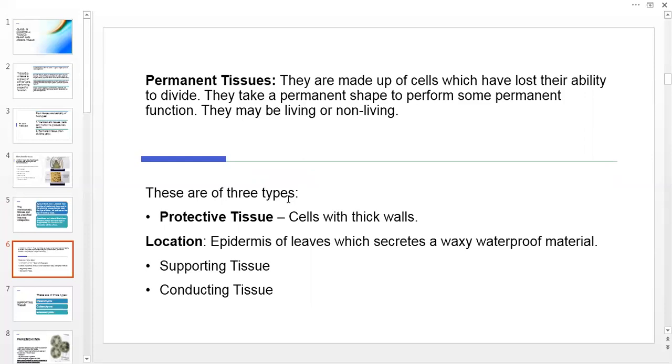So they are of three types. Number one, protective tissues. Number two, supporting tissue. And number three, conducting tissues. Protective tissues are the cells with thick walls. And what is their location? They are found in the epidermis of leaves.